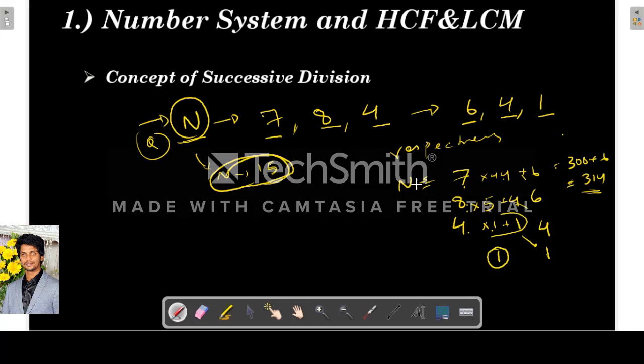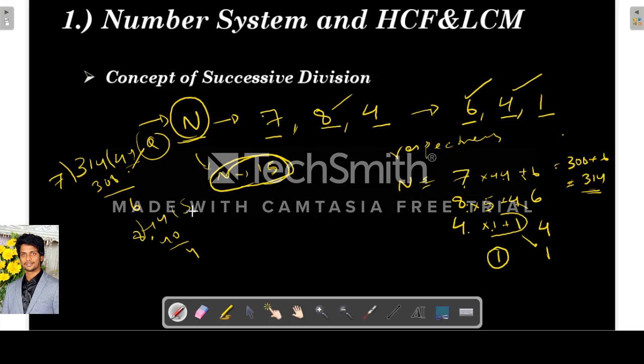Let's check whether this is correct or not. When 314 is divided successively by 7, 8, 4. When it is divided by 7, what is the remainder? 7 times 44 is 308. So the remainder is 6. So it is correct. Then it is divided by 8. They are telling successively. Successively means the quotient is again divided by 8. So 8 times 5 is 40. What is the remainder? 4. So this is correct.